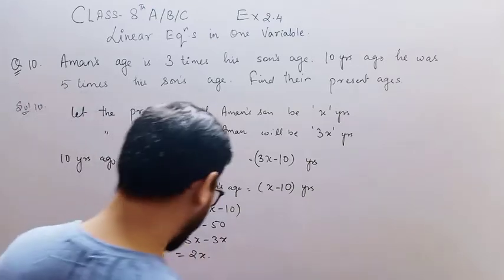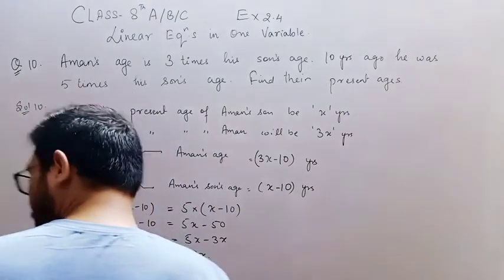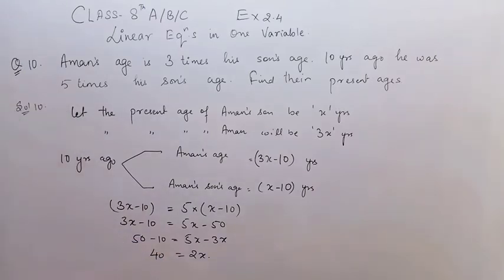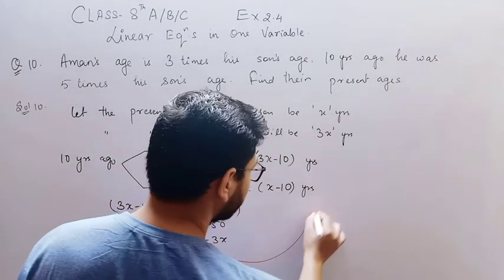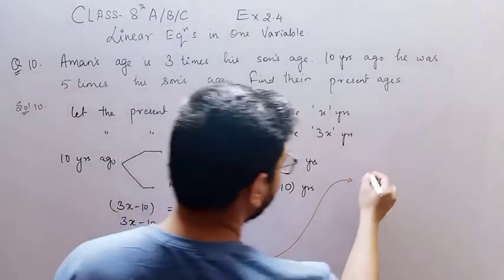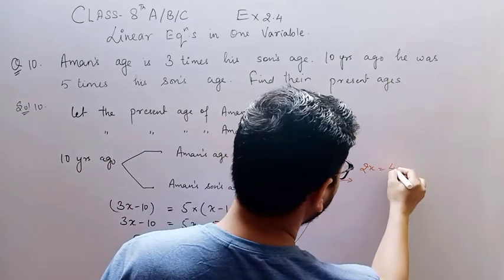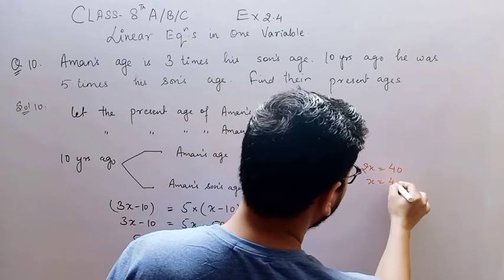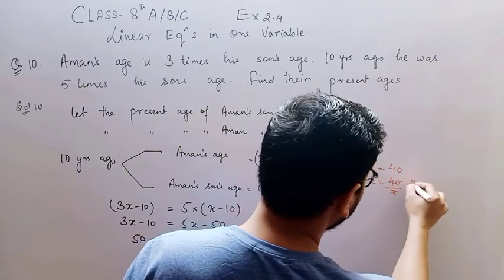Or you can simply write 2x is equal to 40, that means x is equal to 40 divided by 2, that is 20.